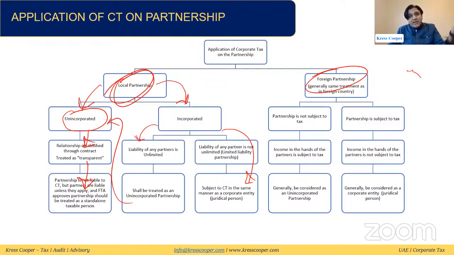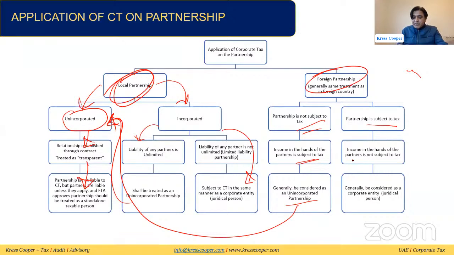Usually dividend is not subject to corporate tax. The same treatment: if the partnership is not subject to tax and income in the hands of the partner is subject to tax, it will generally be considered an unincorporated partnership. If the partnership is subject to tax, income in the hands of the partner is not subject to tax, because the partnership itself is subject to tax. If the partnership itself is subject to tax, income is not subject to tax in the hands of the individual partner.